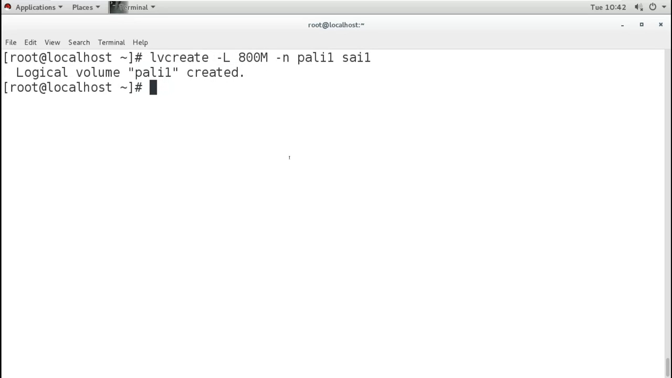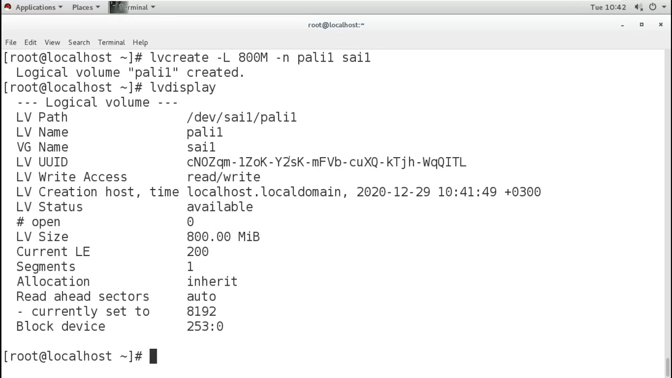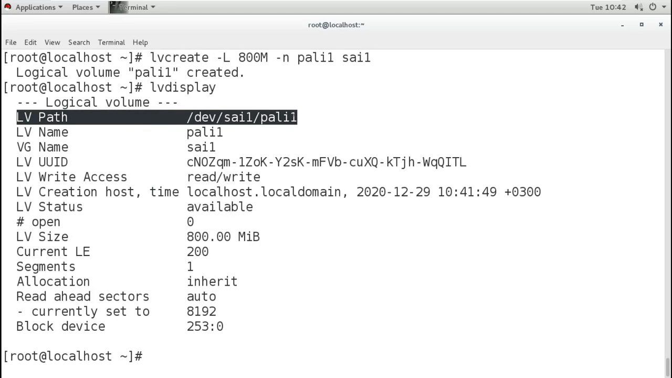Now if you want to see the information about it, lvdisplay is the command, and you can see this is the name and path. Remember, path is also important because we want to use it, and for using it we have to make a file system, and then we have to mount it. So for that we have to know the path and name also. So this is the name and the path of the LV.